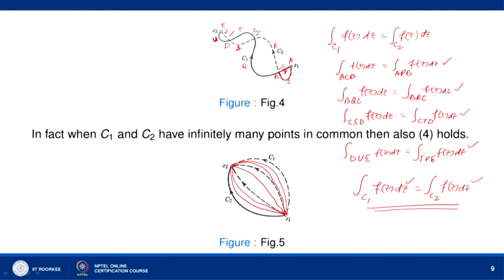By continuous deformation of C1, which joins Z1 and Z2, we can obtain the curve C2. So if you continuously deform the path which joins any two points Z1 and Z2 inside a simply connected domain, the integral of the function does not change. That is what it says.